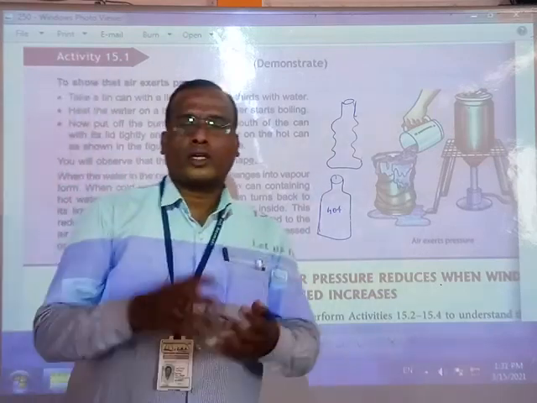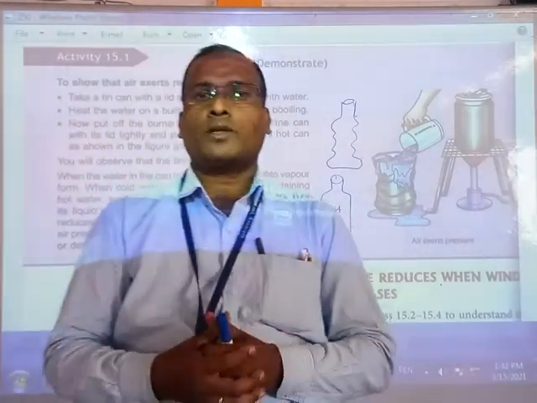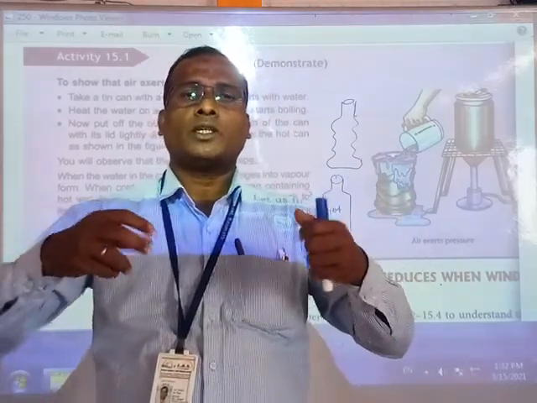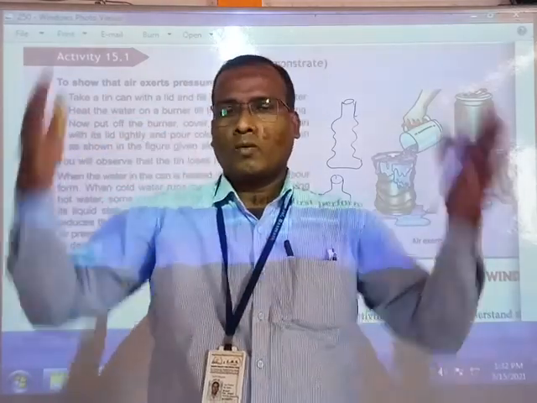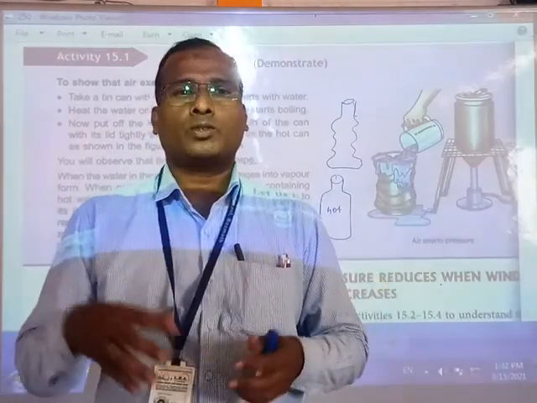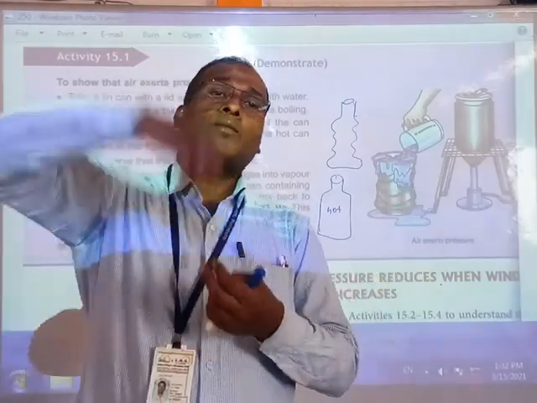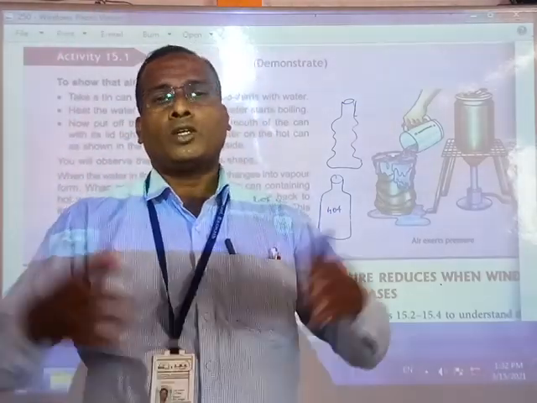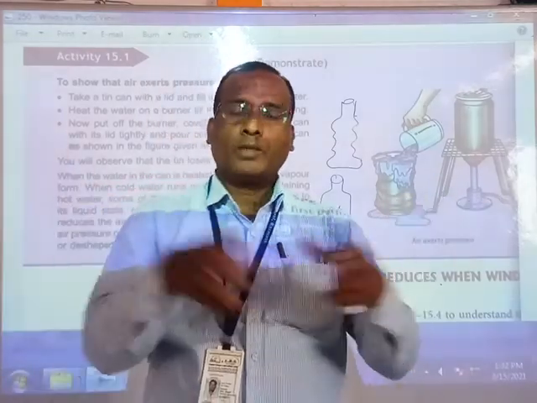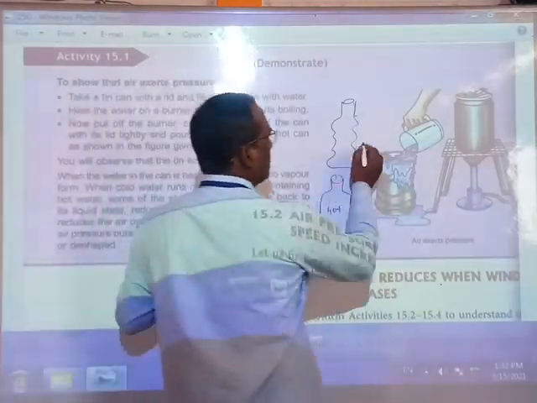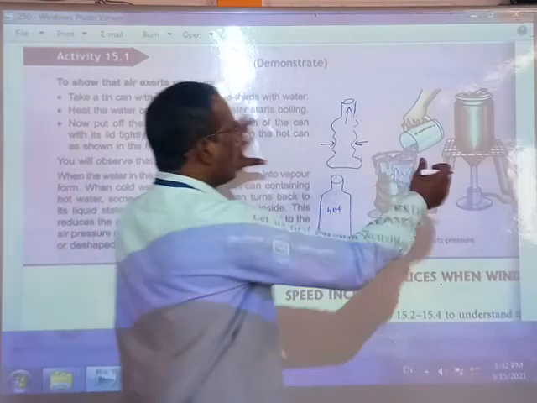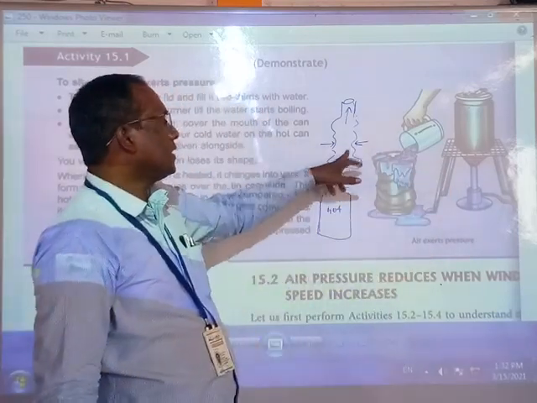Because whenever you keep hot water inside, the air inside will expand. When it expands and you close the bottle, and then cool it from outside, what will happen? The air wants to come back inside. Whatever air came outside leaves an empty space, so the outside pressure is more than the inside. So the bottle will be pushed inward, and that will change its shape.